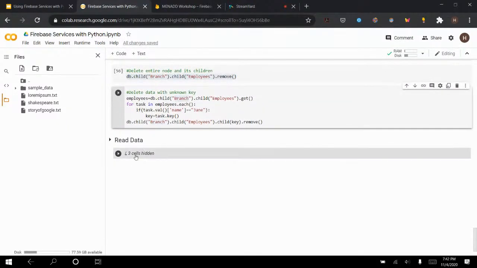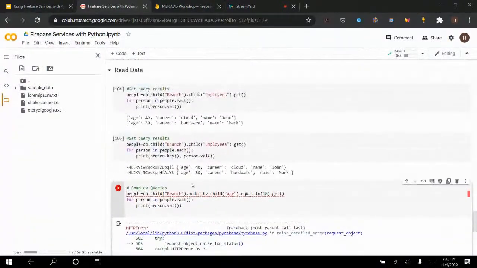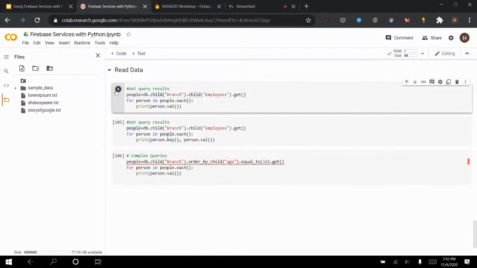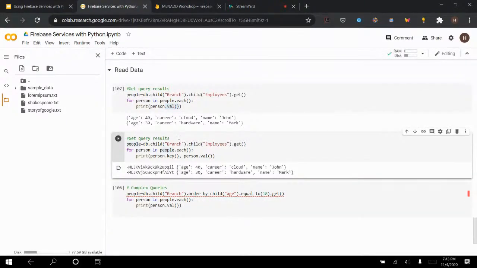Okay, and finally, the read data. So I have 2 more minutes to get this done. So now we want to read the data that we pushed to the database. How do I read data? Well, we've been doing this for a while now. Actually, let me clear the outputs. So now I run this. All I need to do is db.child(branch).child(employees).get(), then I print them, so .each, and then I print each value. I can add another thing by adding the key. So this is the same as the above code, and now I'm able to add the key right here. So I have the key and the value for each one. So this is how I query.